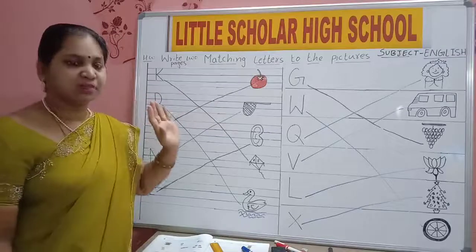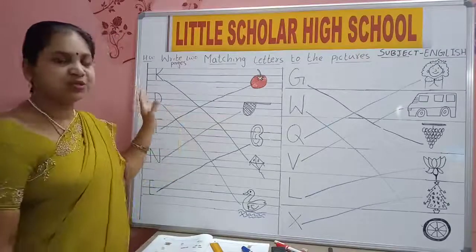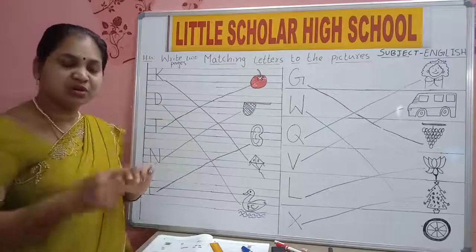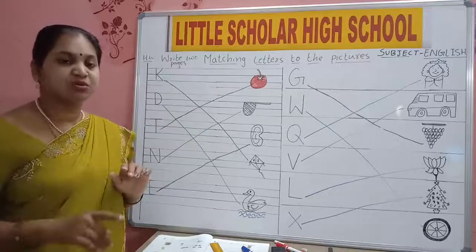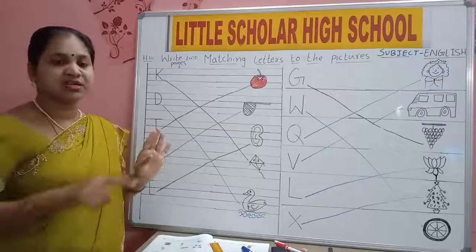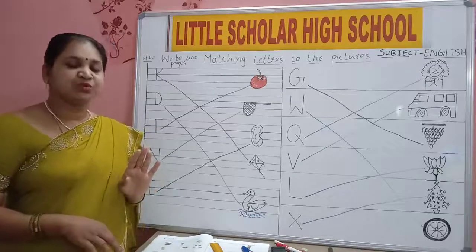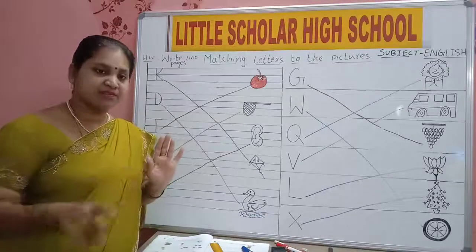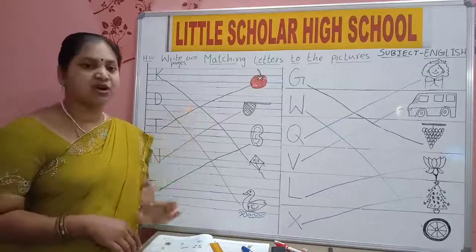Your parents will draw the pictures for you. You should write the letters and only draw the lines. You should only do the matching. Only parents will help in drawing the pictures. Use a scale and draw straight lines, so that the lines will come straight, children. So use a scale and draw neatly.